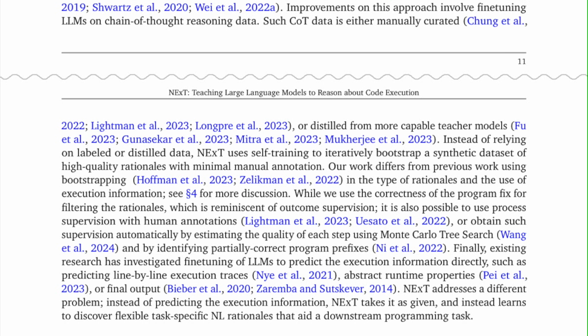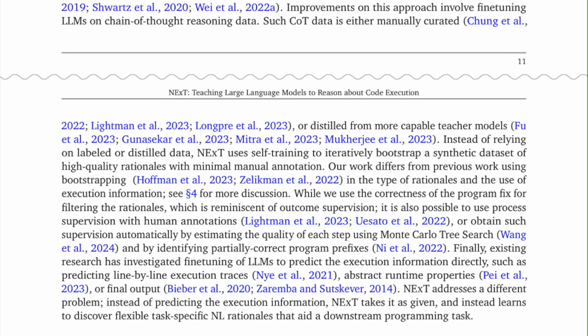While we use the correctness of the program fix for filtering the rationales, which is reminiscent of outcome supervision, it is also possible to use process supervision with human annotations, or obtain such supervision automatically by estimating the quality of each step using Monte Carlo tree search and by identifying partially correct program prefixes.